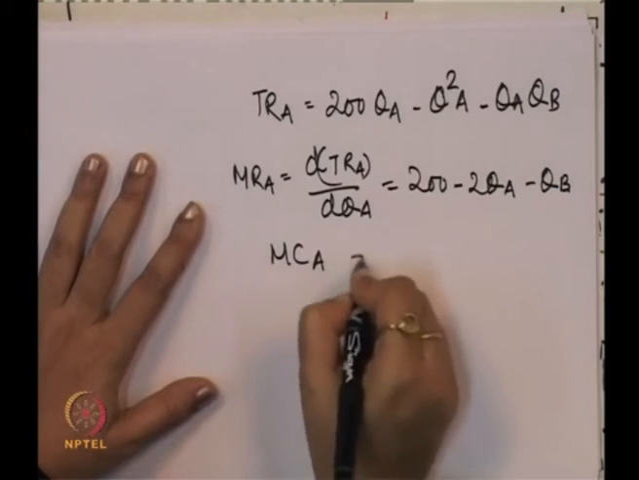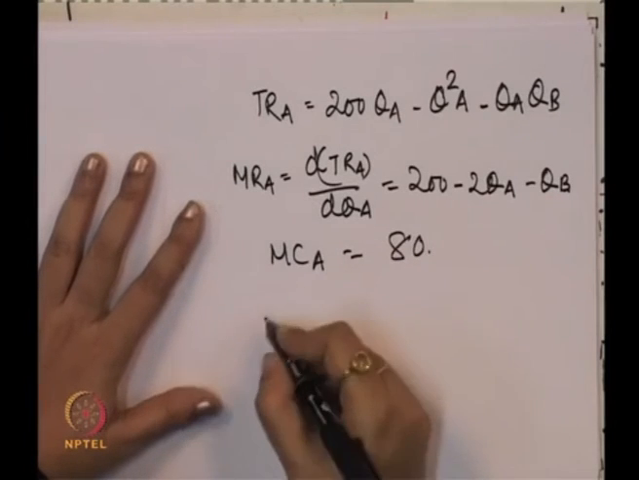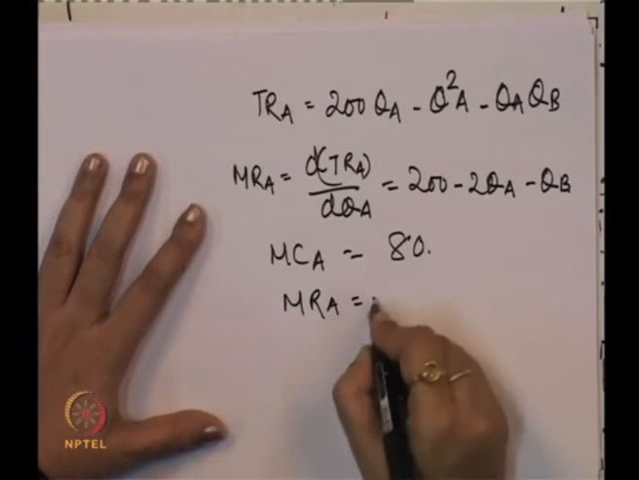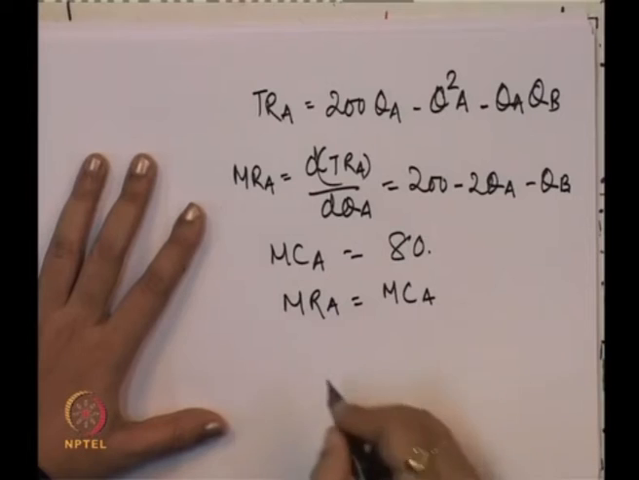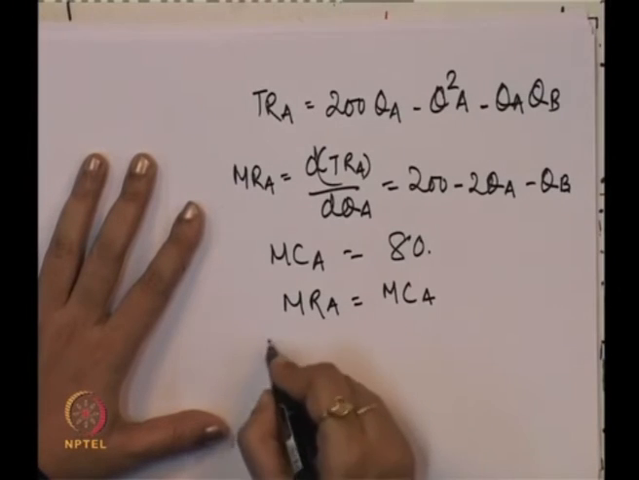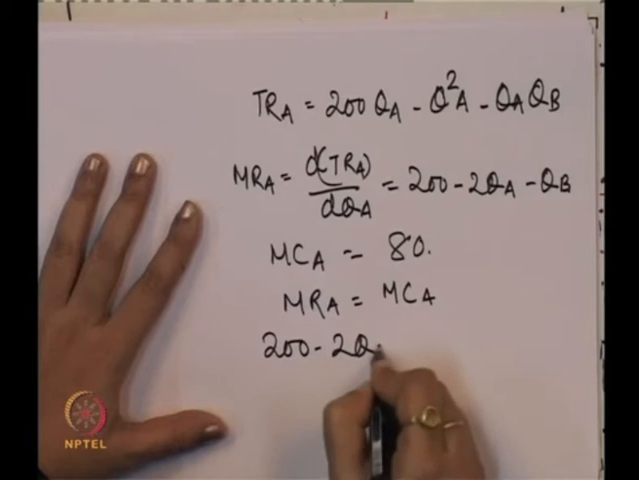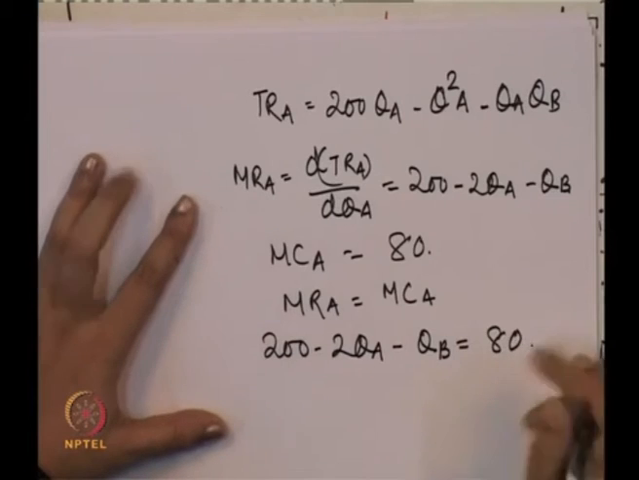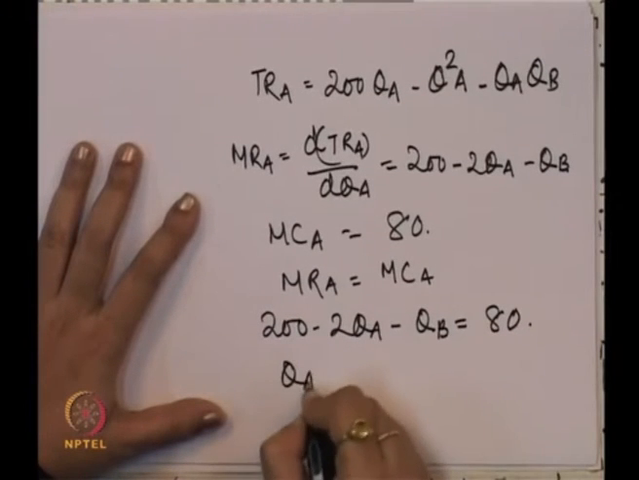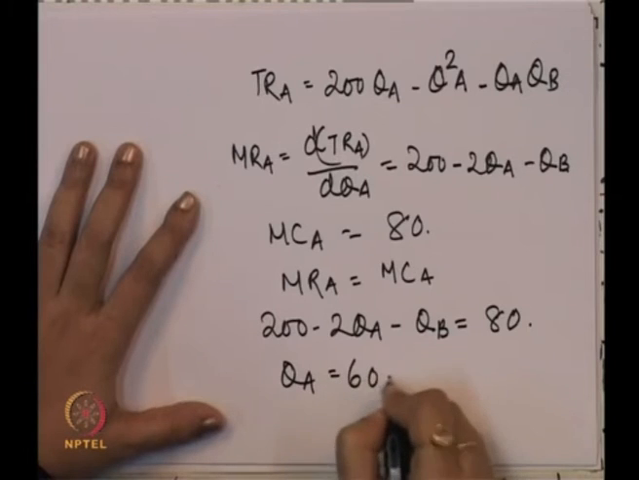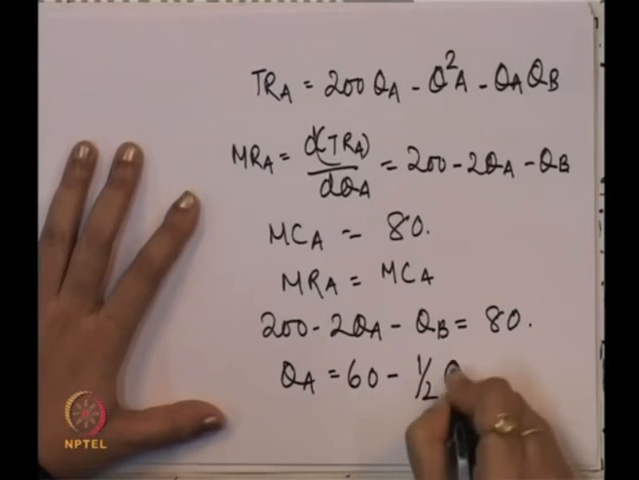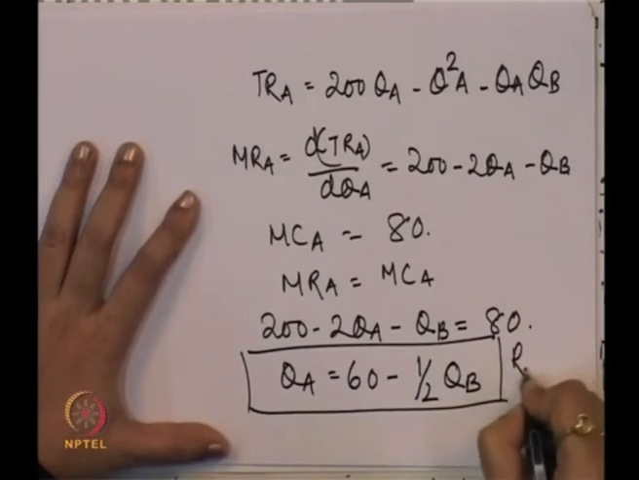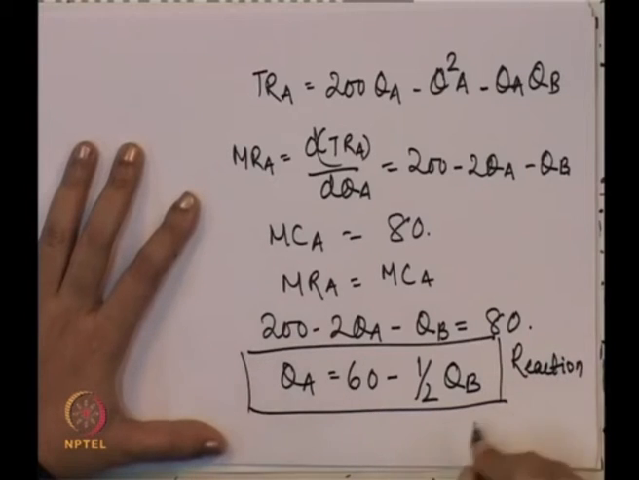Marginal cost of A is equal to 80. The profit maximizing rule says that marginal revenue of A should be equal to marginal cost of A. So 200 minus 2QA minus QB should be equal to 80. So QA is equal to 60 minus half QB, and this is generally the reaction function of A.